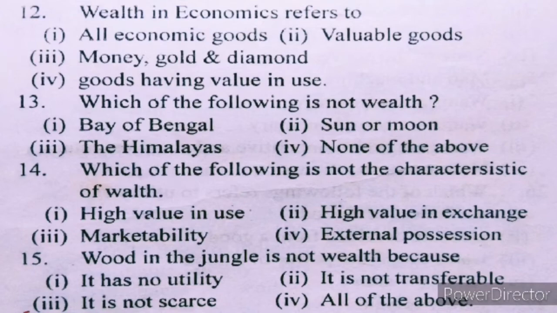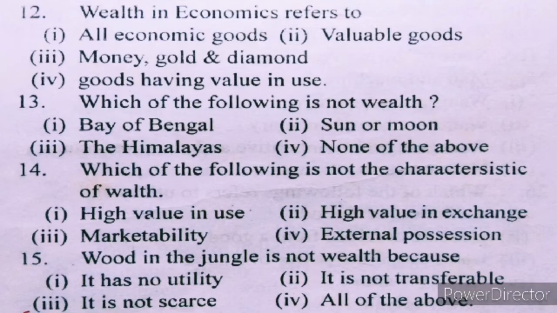When it changes place from rural area to town area, it creates more utility. So it is due to change of place, and it is called place utility.